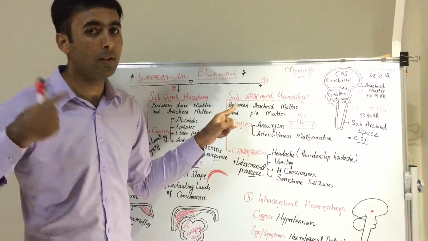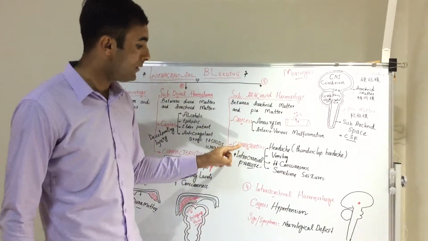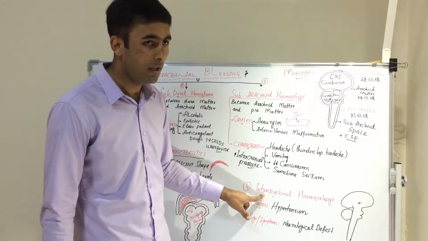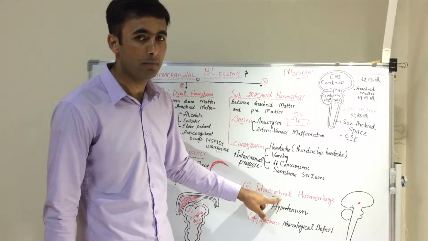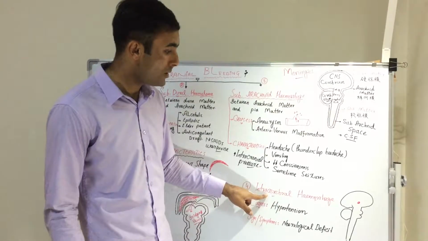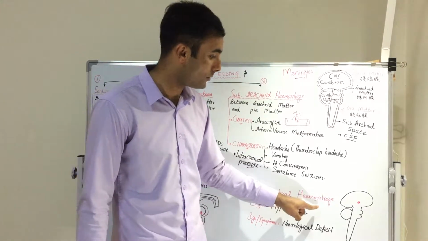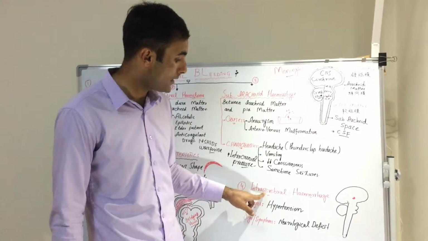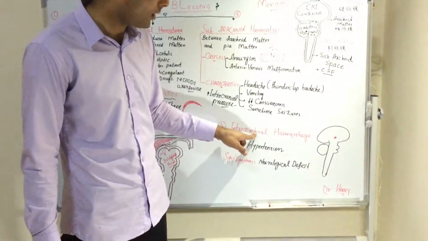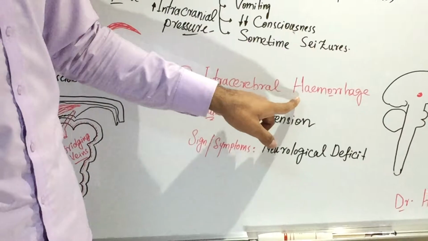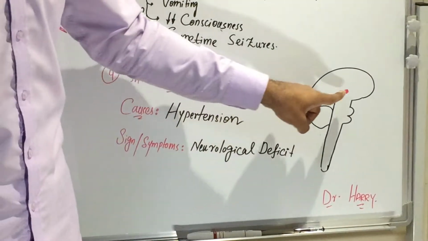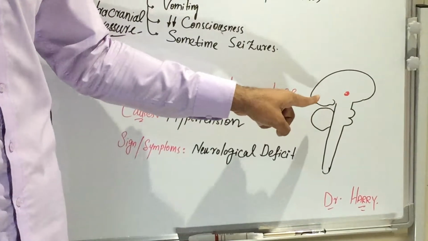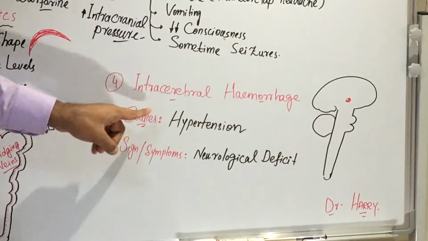But for this hemorrhage, intra means inside and cerebral means cerebrum. So this is the hemorrhage which is inside the brain, that's why we call it I-N-T-R-A, intracerebral hemorrhage. It is also a very common and very dangerous type of hemorrhage.